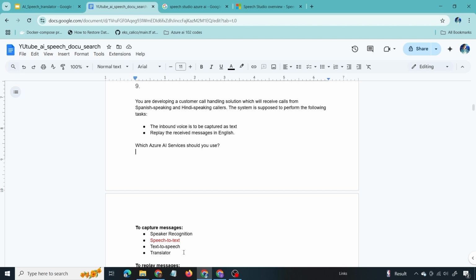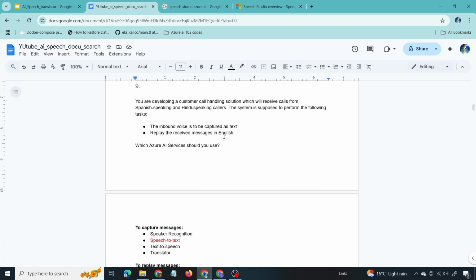Now let us see the next requirement. The next requirement is to replay the received messages in English. So we have already converted the incoming call into a text format. Now the converted text is either in Spanish or Hindi. Now we have to translate this text to English. That is the first part: how to translate text from Spanish or Hindi to English.